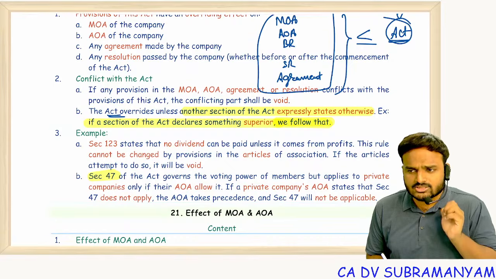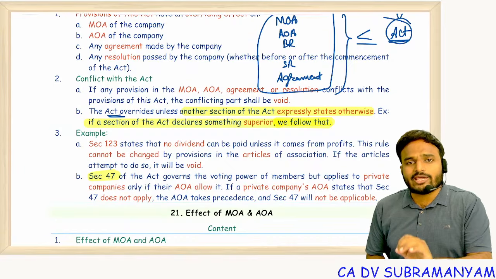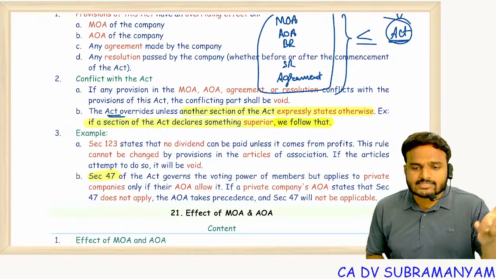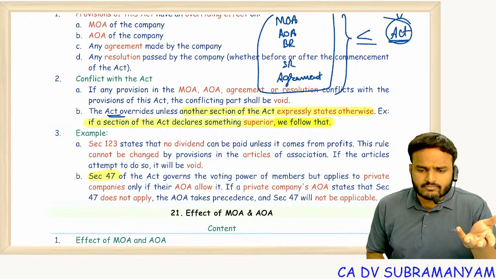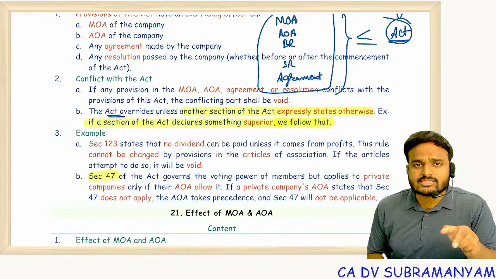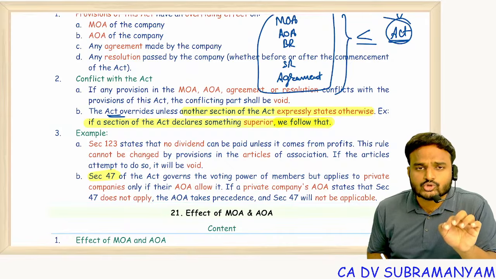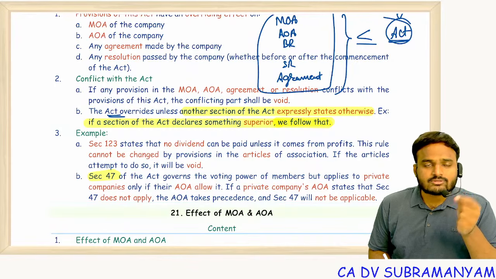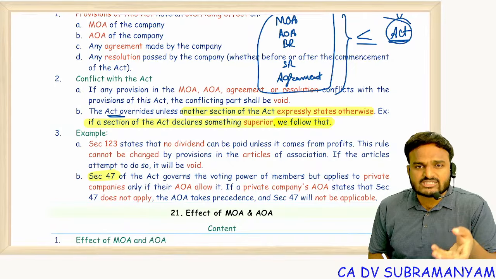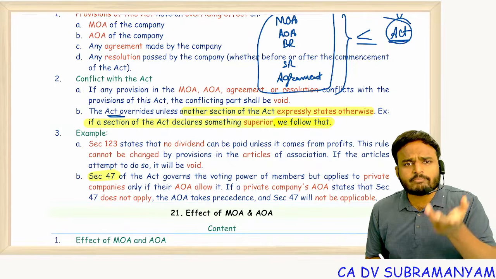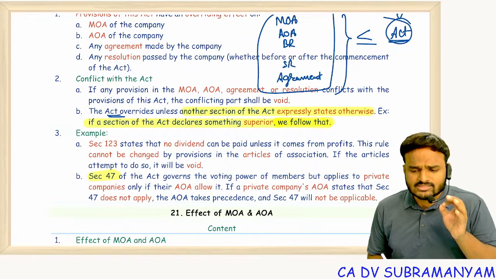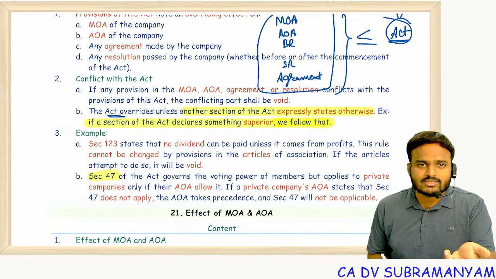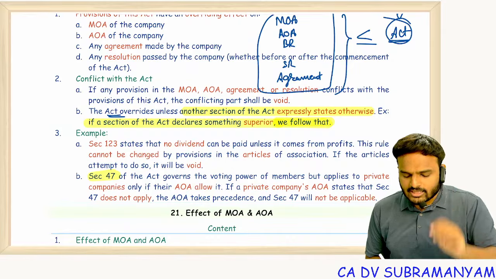Section 106, restriction on voting rights also, if you see, subject to AOA, members' voting rights can be waived off if they are holding shares with calls in arrears or if they have some lawful dues to the company. Getting my point? Even section 51 also you take. Subject to AOA, dividends will be paid on face value. If AOA tells dividends should be paid on paid-up value, follow your AOA. So some sections give supremacy to AOA. In that case, AOA can override the Act. But in the remaining cases, the Act overrides AOA.